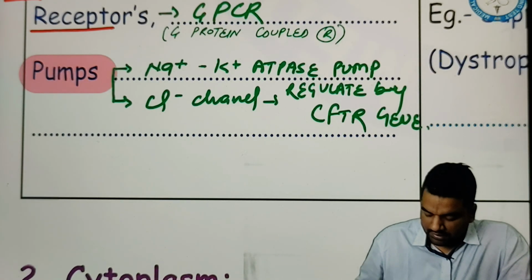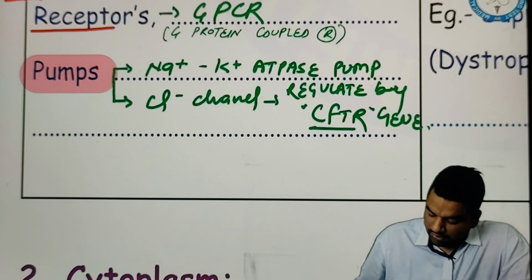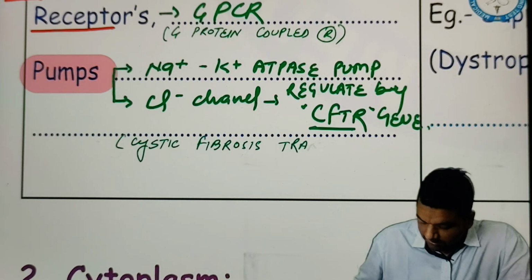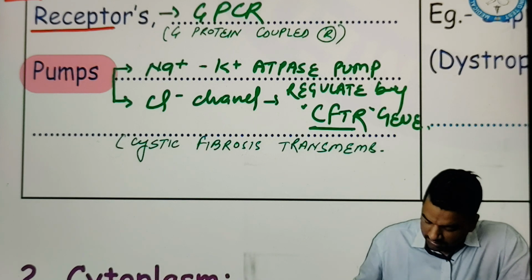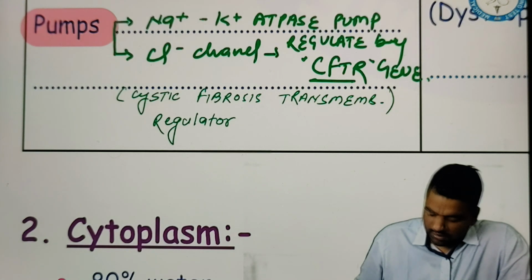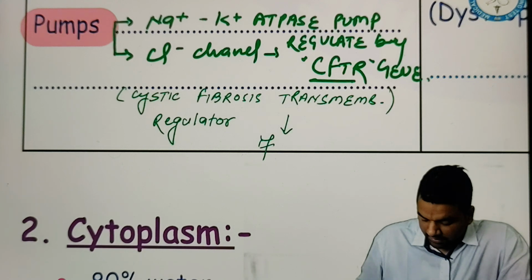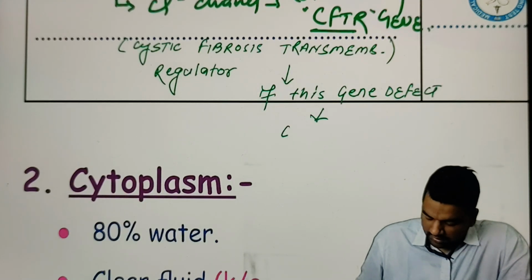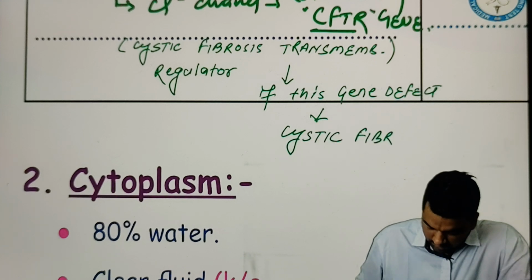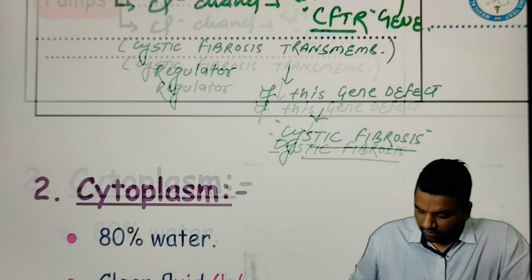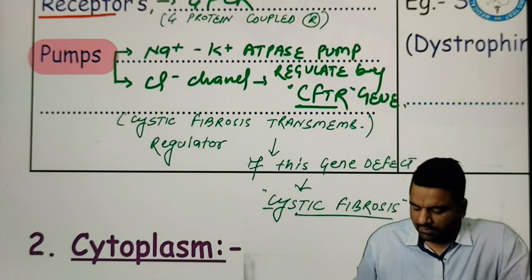CFTR stands for cystic fibrosis transmembrane conductance regulator. If this gene is defective, it can lead to a condition called cystic fibrosis. So what can the defect lead to? Cystic fibrosis. So these are the pumps: the sodium potassium ATPase pump and the chloride channel.